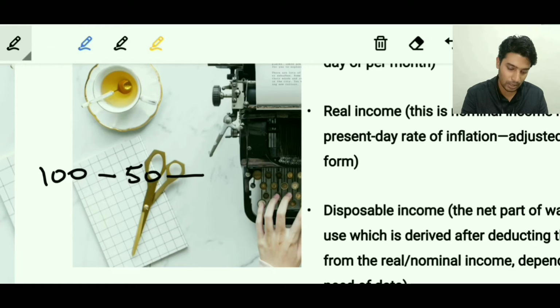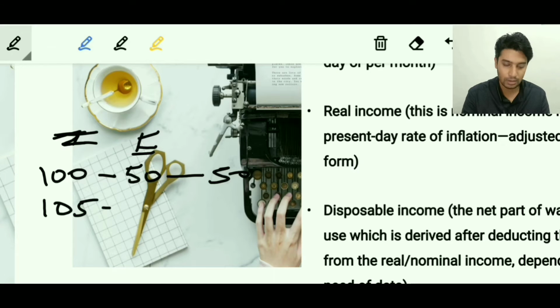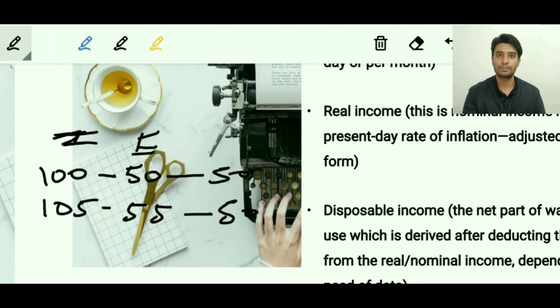So expenses, I mean the expenditures he makes, and this is nothing but his income. So this is income and the expenses were around 50. Effectively he was getting 50 rupees in his hand. The next year his salary increased to 105. But at the same time, since there is inflation in the real world scenario, the expenses also increased, and it became 55. The same goods now cost more, so it became 55, and still he gets around 50 in his hand.